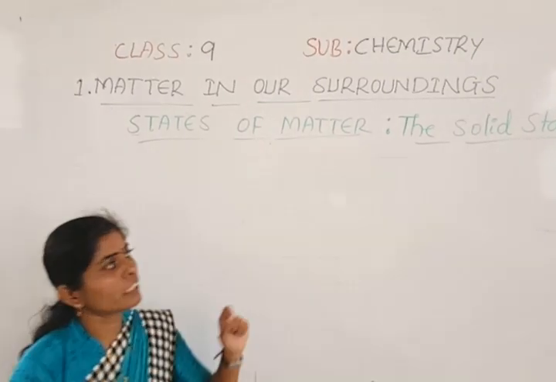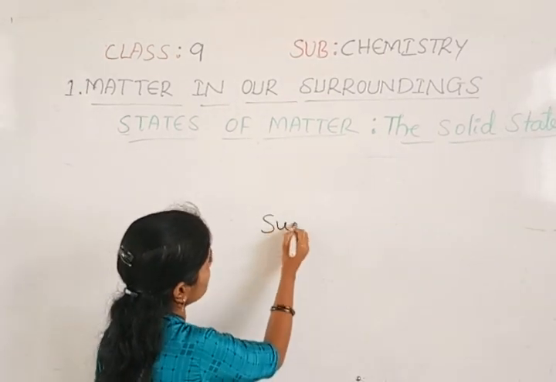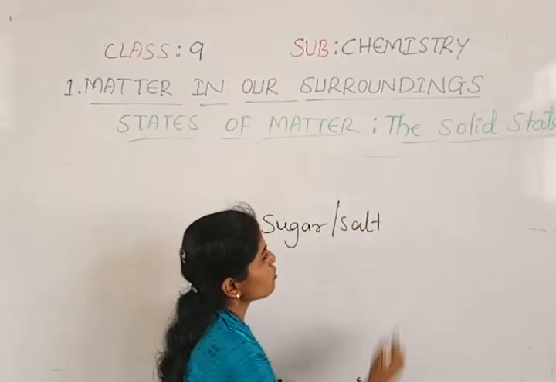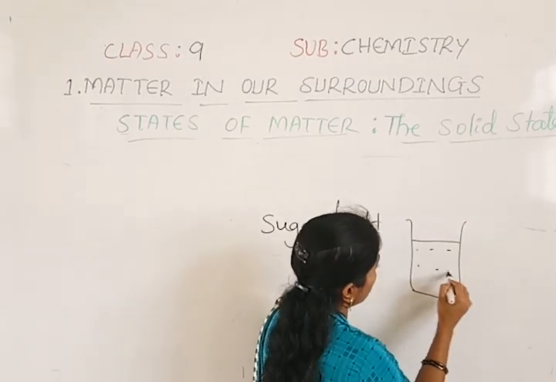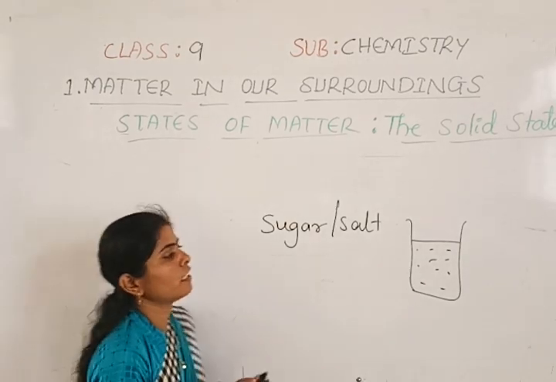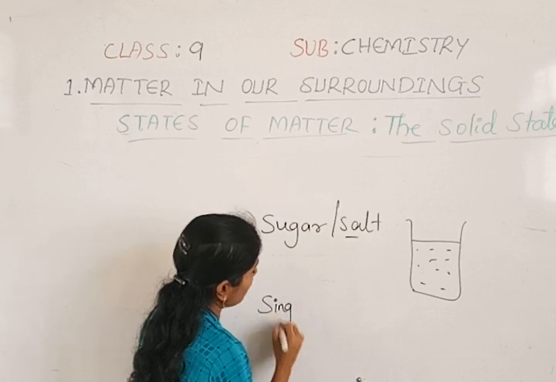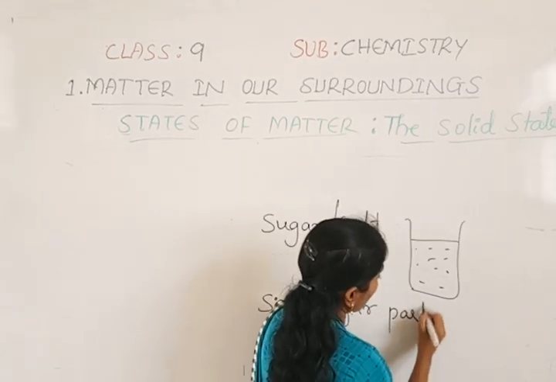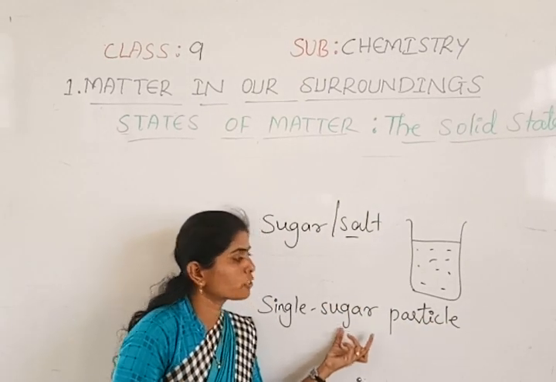But even though they take the shape of the container, whether sugar, salt or other things, when we keep them in a container they take its shape. But if we take a single sugar particle or a single salt particle, is there any change in the shape of this sugar particle?